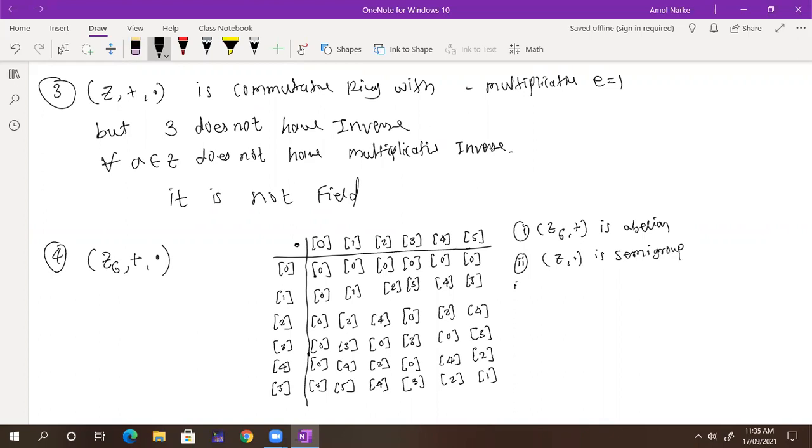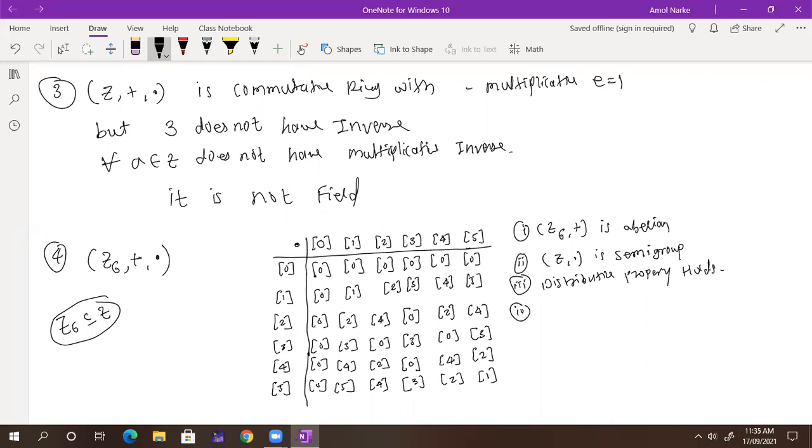Distributive is there. Why is it distributive? Can someone tell me why the distributive property holds? Because the reason is that Z6 is a subset of Z. Normal addition and multiplication are already distributive over Z, so it is distributive over this also. Okay. Now what about the third and fourth conditions?